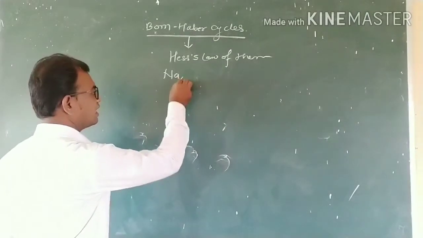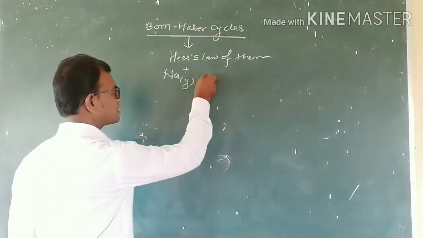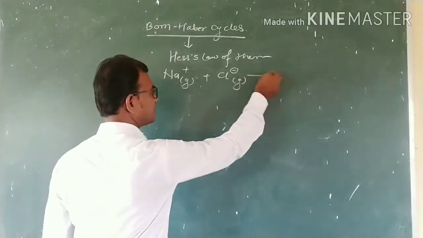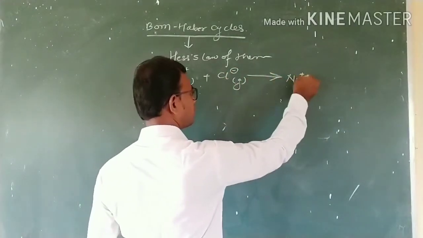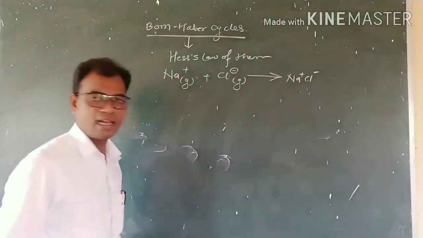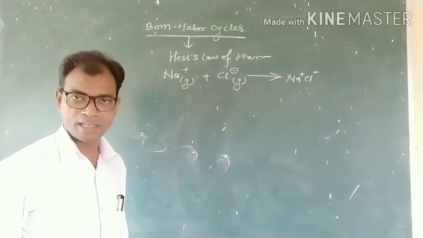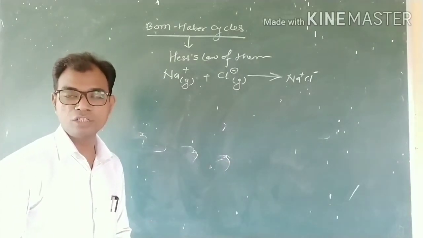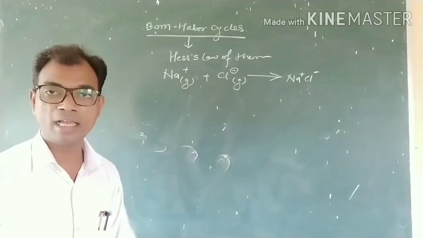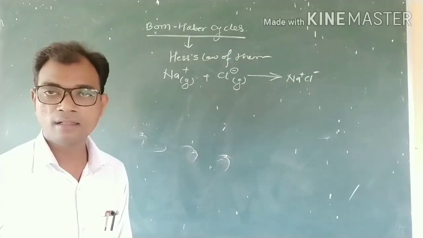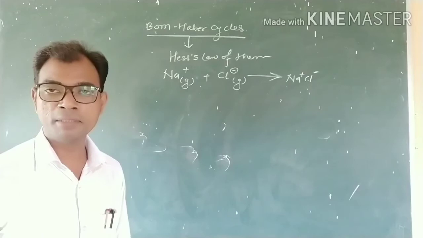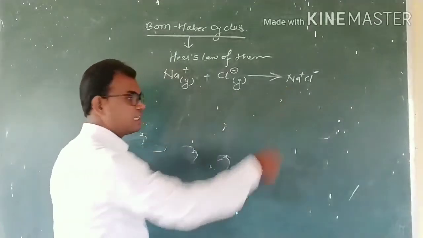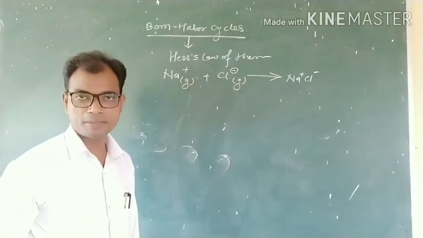Gaseous sodium and gaseous chlorine form Na positive and Cl negative as an ionic crystal. Then how to determine the lattice energy? By using the thermodynamic cycle, that is the Born-Haber cycle, by using Hess's law of thermodynamics. The formation of NaCl is divided into different steps.